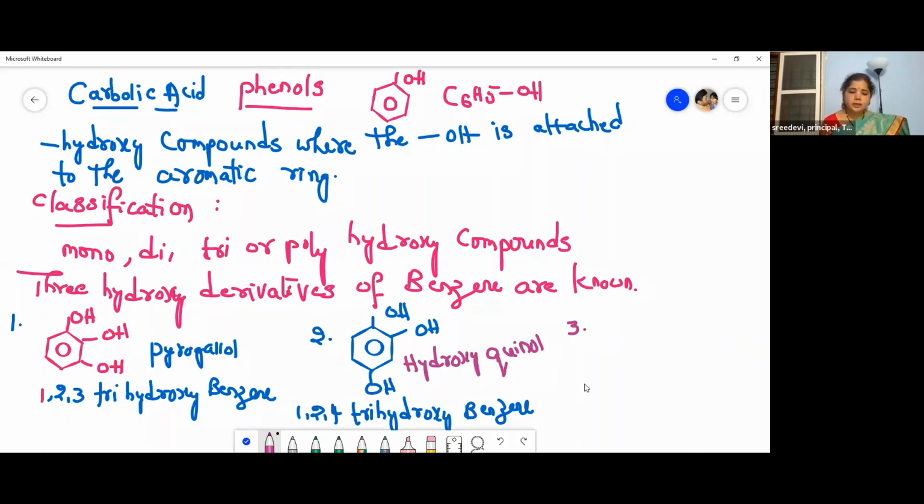Now let us go for the third one. This is our benzene nucleus. This is position 1, this is 3, and this is 5. So 1, 3, 5 trihydroxybenzene.